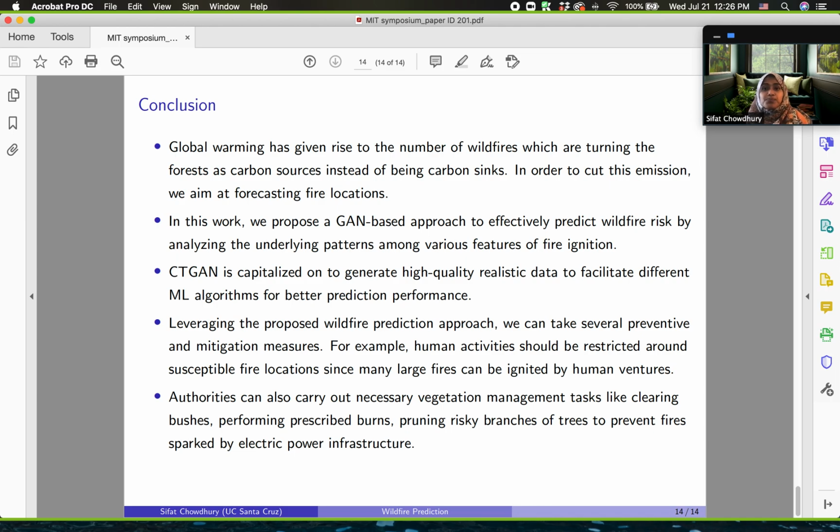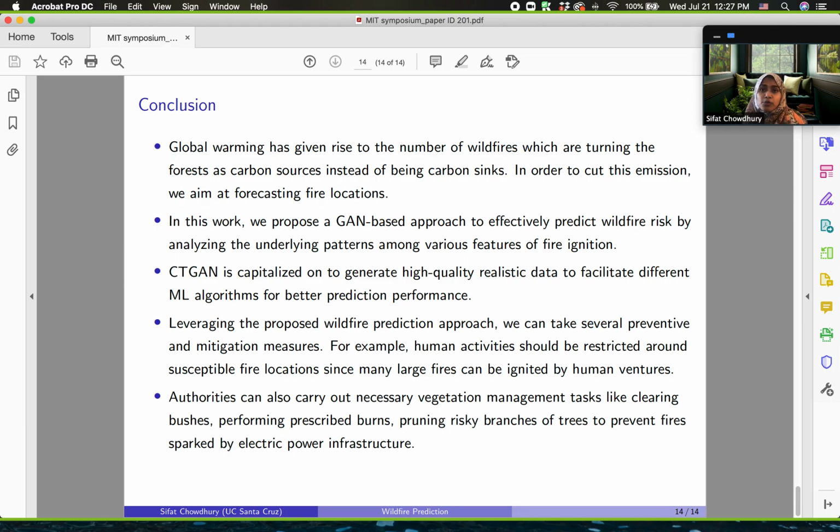To conclude, wildfire incidents have increased as a result of global warming, which in turn has increased carbon emission. To curb this emission, we focused on predicting fire locations. In order to achieve so, we propose a GAN-based technique for predicting fire locations by analyzing the contribution of numerous factors of fire ignition. We have used CTGAN to generate high-quality realistic data that helps in boosting the prediction performance of different machine learning algorithms.